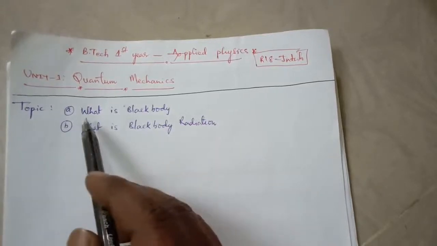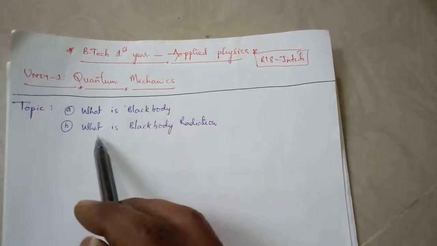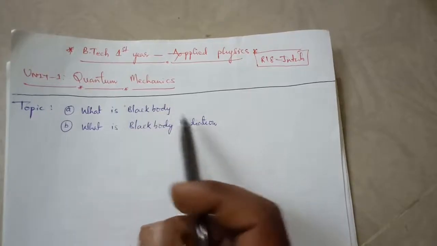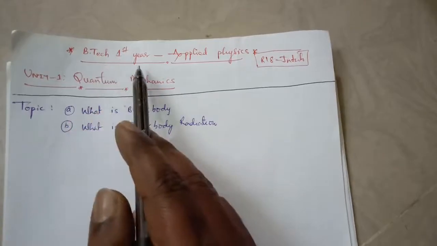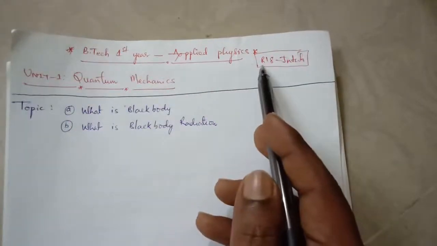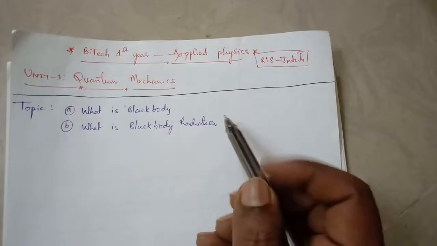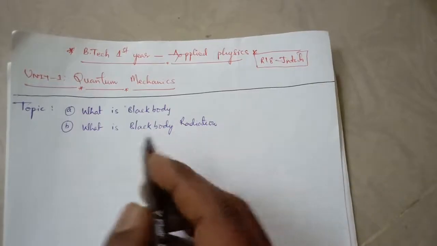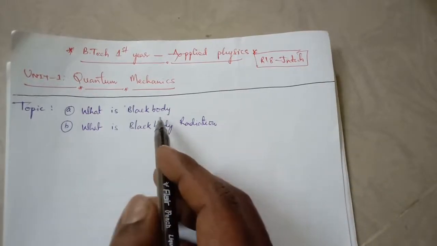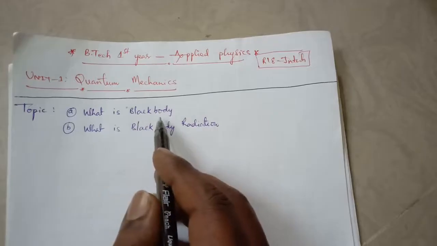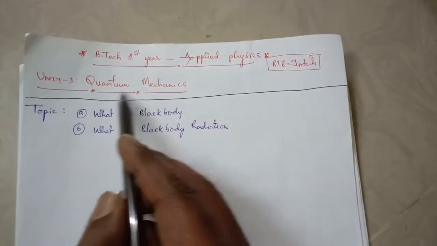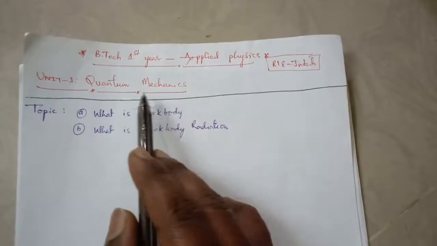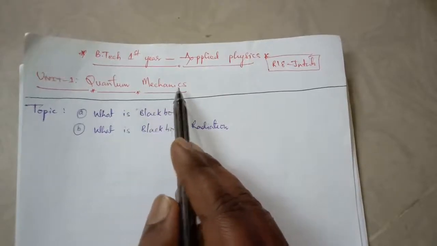Today I would like to explain what is black body and what is black body radiation. So this is Unit 1 Quantum Mechanics for BTech first year Applied Physics, Regulation 18 syllabus. Okay, now let us see what is black body. Before going to the black body, I would like to say how quantum mechanics was introduced or how it developed.